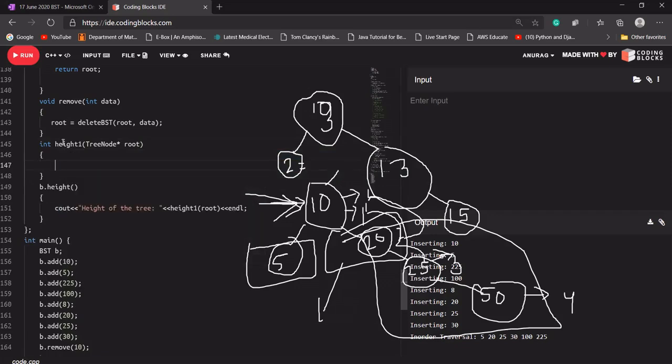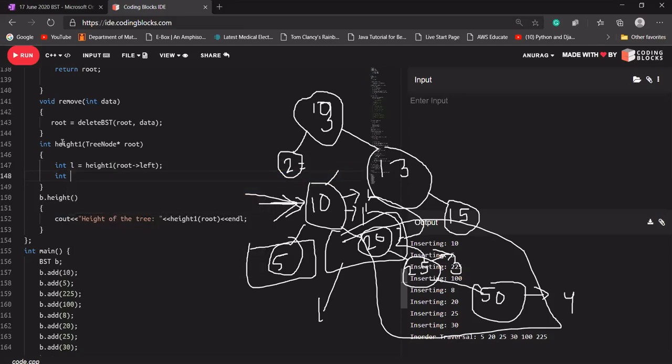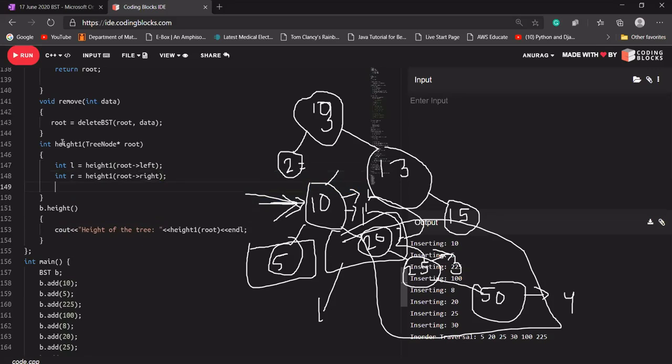It will first check, let's say int l is equal to, sorry, height 1, and it will check for root's left. Okay, int r is equal to height of root's right. Okay, and I'm saying return whatever is the maximum from l comma r, plus 1.